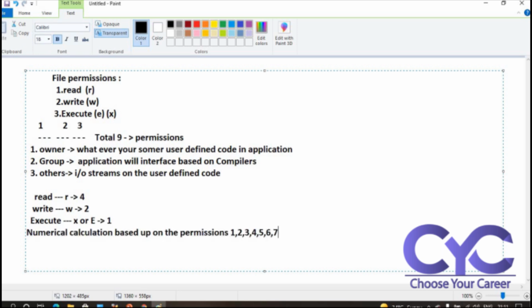These are the default numerical permissions under the file permissions, and internally we can calculate the numerical values this way.